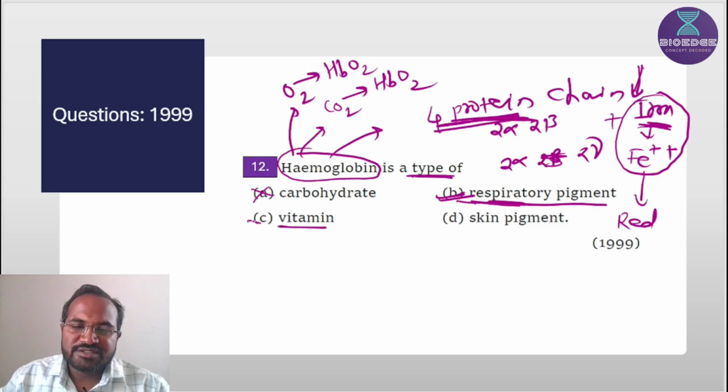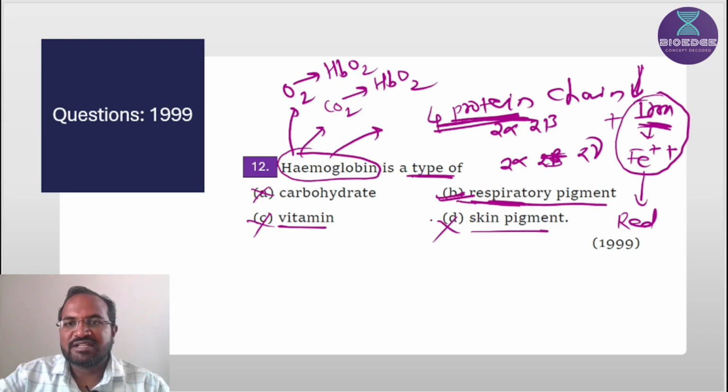It is not a vitamin, it is not a skin pigment. Skin pigments are the melanin pigment, which gives the color to the skin.